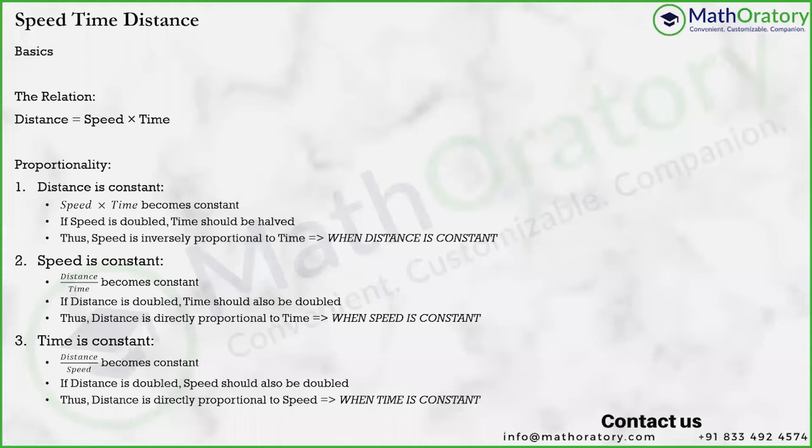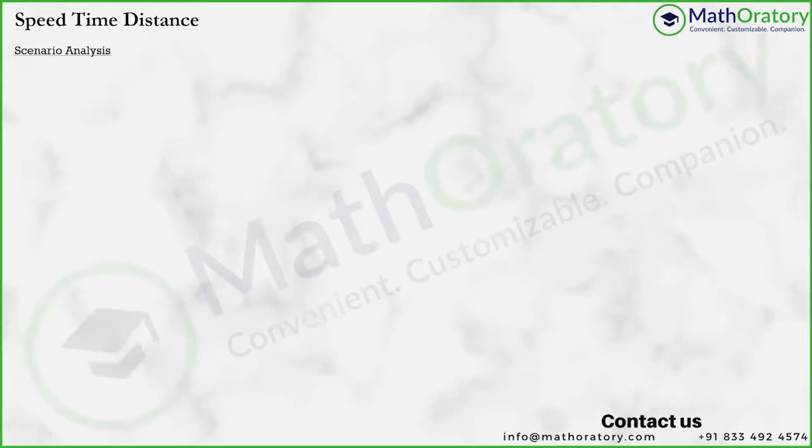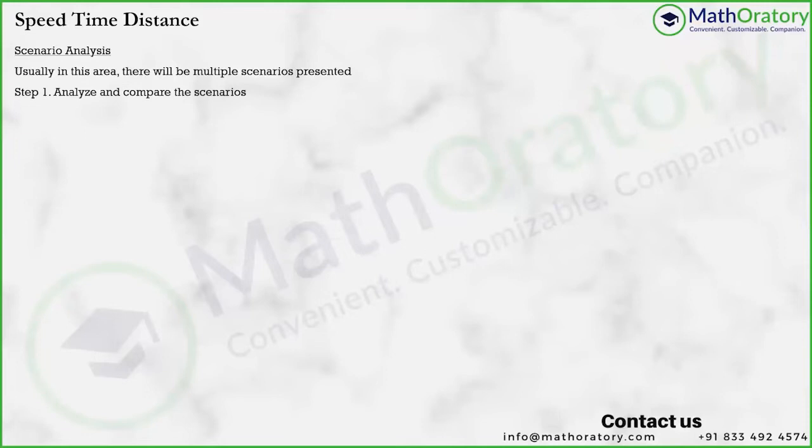Now let us go into another important part of this video: scenario analysis. Scenario analysis is something which has to be understood via example. What I mean by scenario analysis is comparison of multiple scenarios that are presented in a question. In time, speed, and distance, typically in a question you will have multiple scenarios that have to be compared.